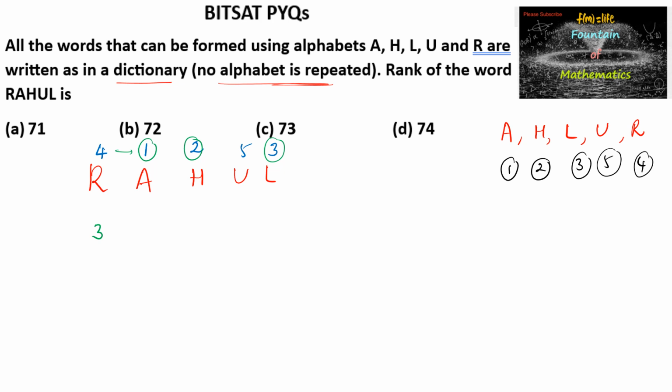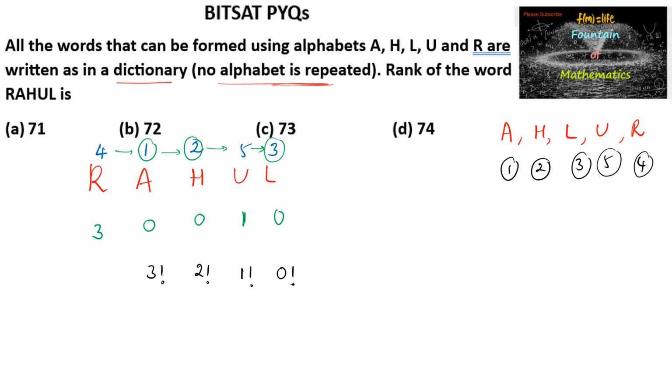Similarly, when it comes to A, again you have to see the right side of A. Less than 1, there are no letters whose position is less than 1, so 0. And for H also, less than 2, there are no positions less than 2, so 0. And for U, which is 5, we can see there is one letter whose position is less than 5, that is 3. So there is one letter, and less than 3 there is nothing, so we can simply write 0. And now coming from the right side, we have to start writing 0 factorial, 1 factorial, 2 factorial, 3 factorial and 4 factorial.